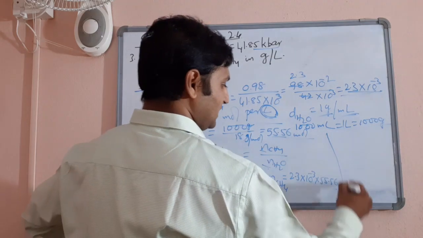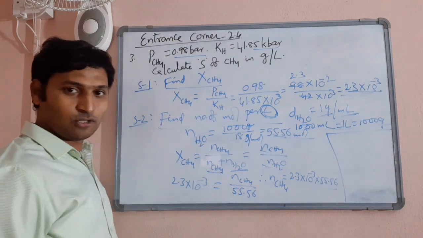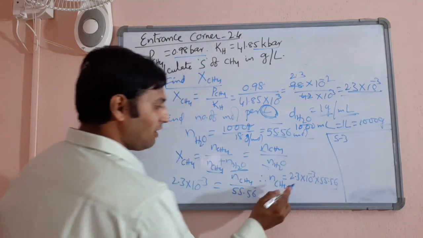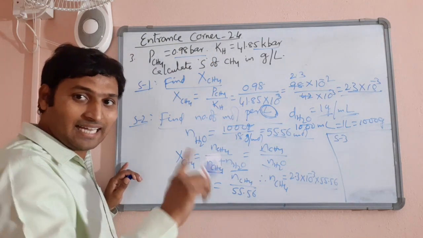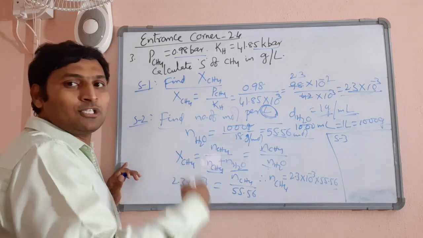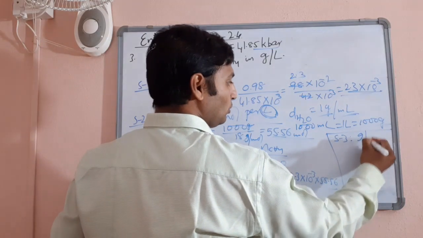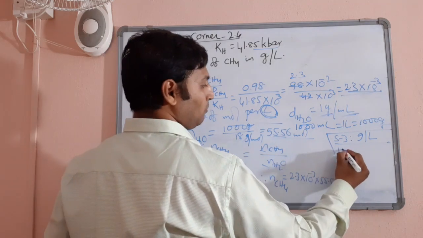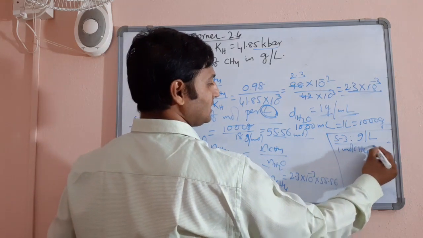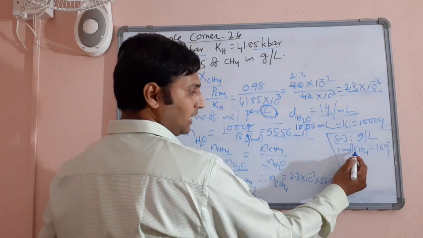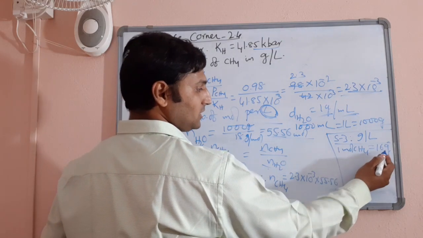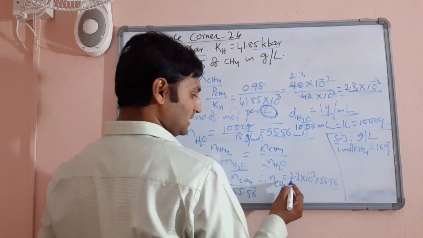Now, step 3. I have a shortage of space, but still I can manage. Now you got the number of moles per liter, but you want grams per liter. That means convert moles to grams. So you want grams per liter. Now you know 1 mole of methane is 16 grams. 12 for carbon, 4 into 1, 4 for hydrogen. So 12 plus 4, 16. So 1 mole of methane is 16 grams.